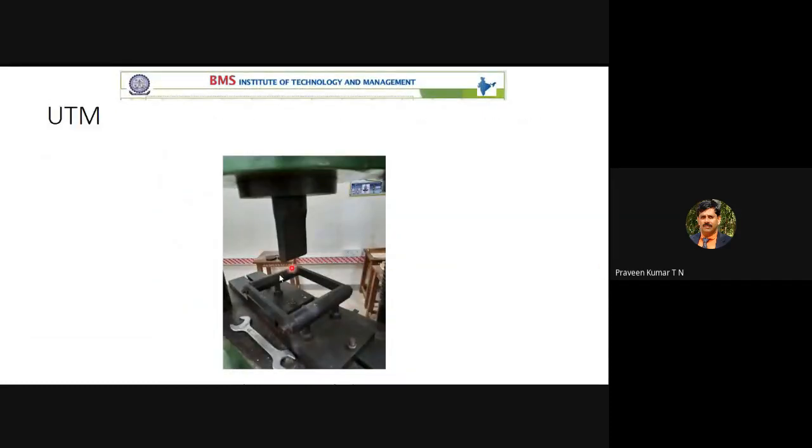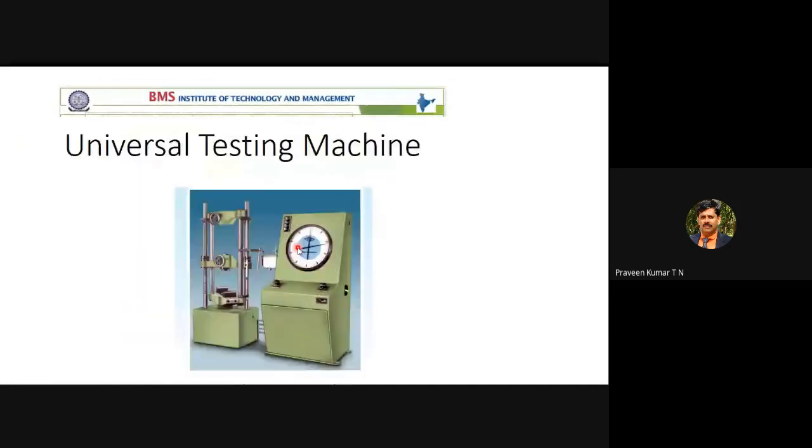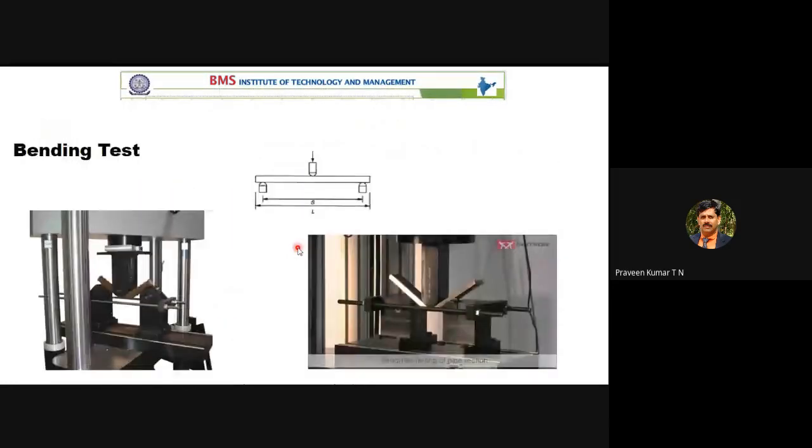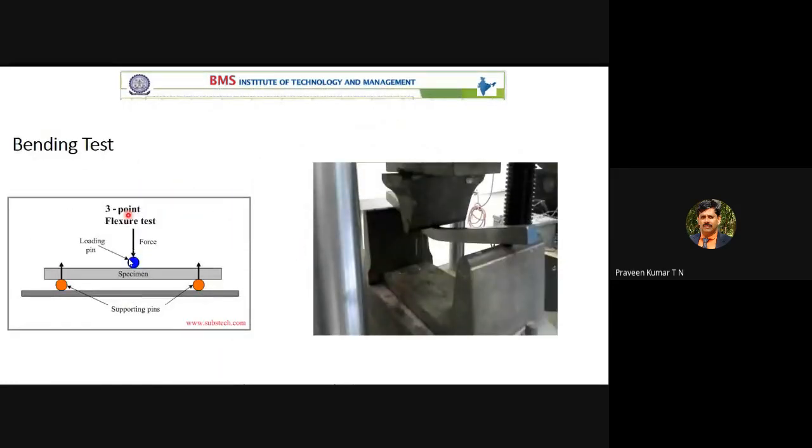Now you can see here, this is the center point where the load is applied. That is the third point. Once again, if you see this, you will understand. In this bending test, you are applying a force at the center of the specimen. This is one support point, and this is one more support point.